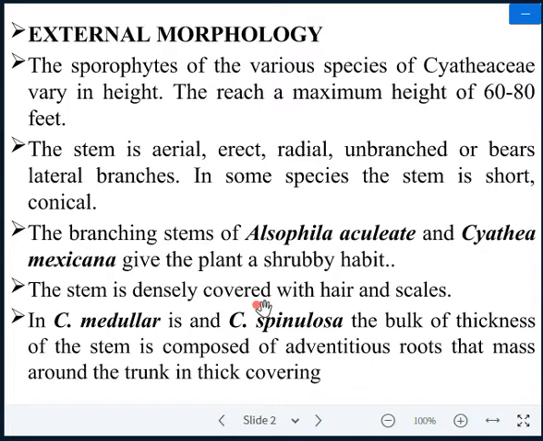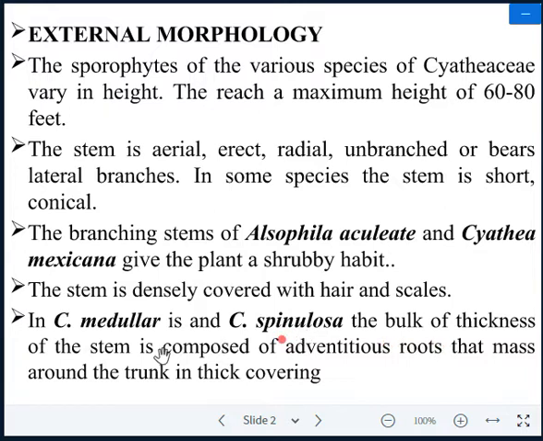I have discussed already. In India, two main species have been reported by pteridologists, that is Cythia medullaris and Cythia spinulosa. These are the main species reported in India, and pteridologists report that Cythia has about 300 species, mostly growing in tropical rainforest. But in India, Cythia spinulosa is found in the eastern Himalaya.